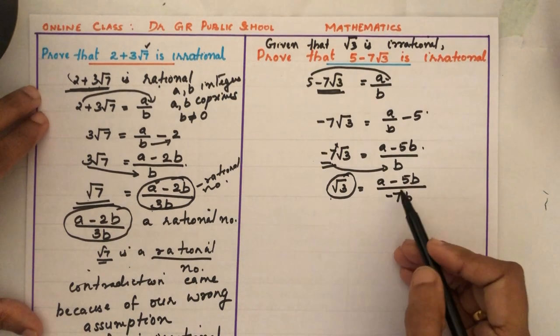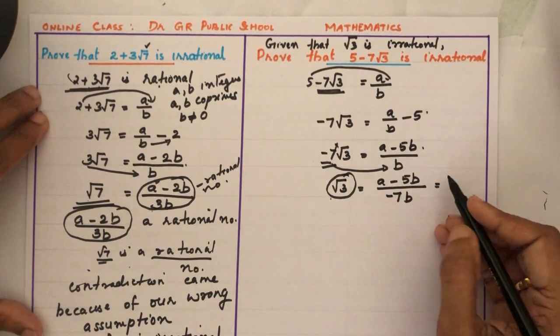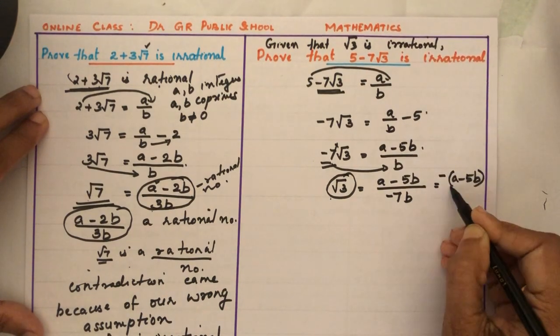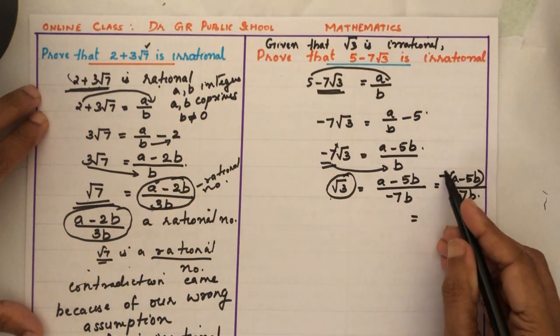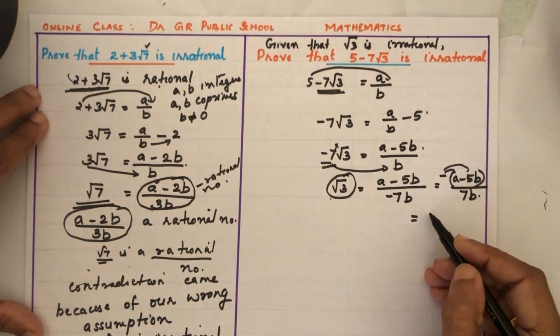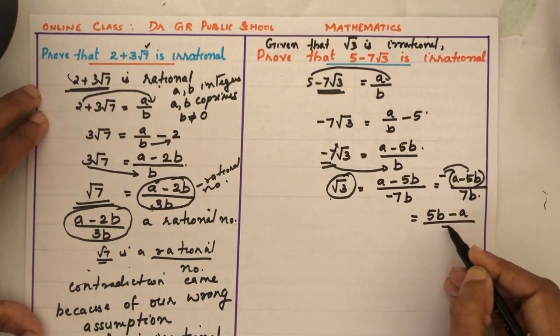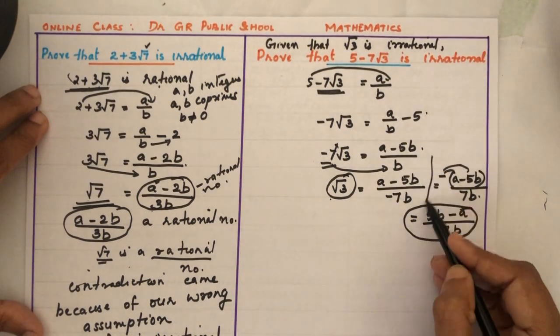Okay, children? Now, if we want, we can take this minus sign also to the numerator. So, it will be minus of a minus 5b by 7b equal to, when we open the bracket, plus 5b minus a by 7b. This is not compulsory to write. Here you can stop.